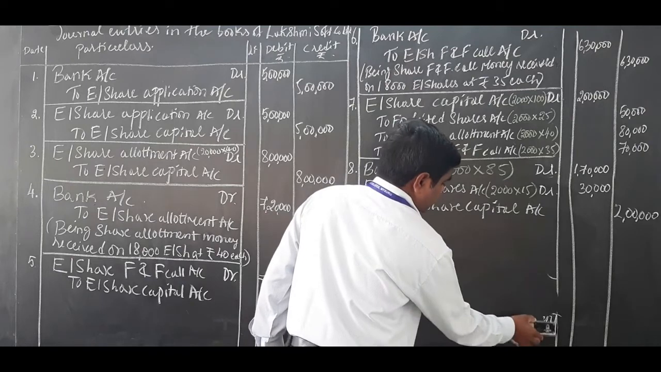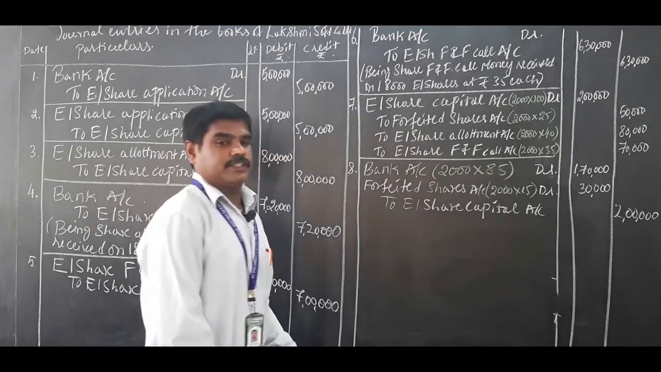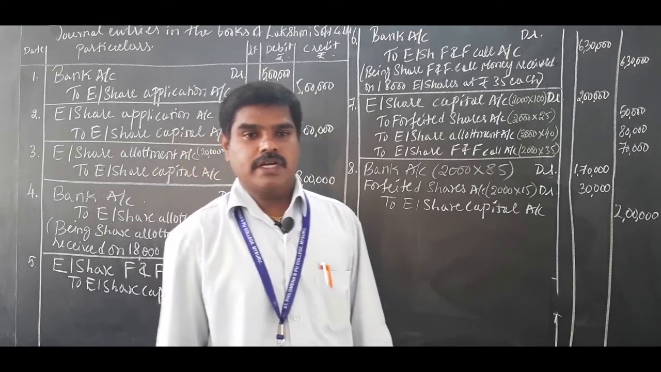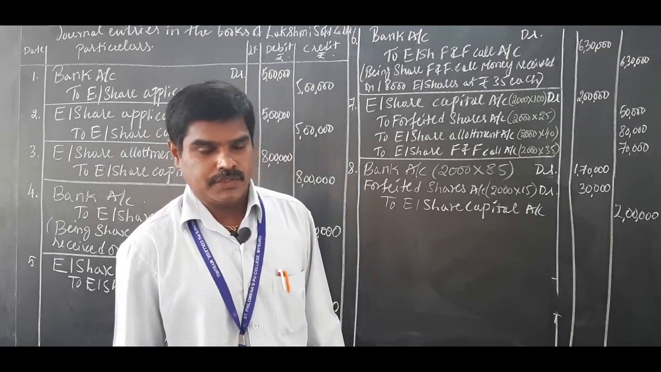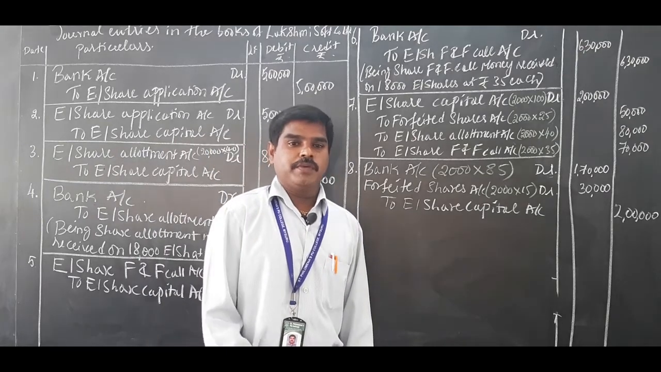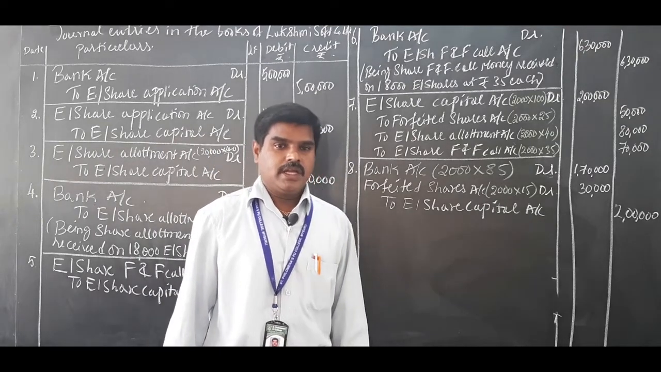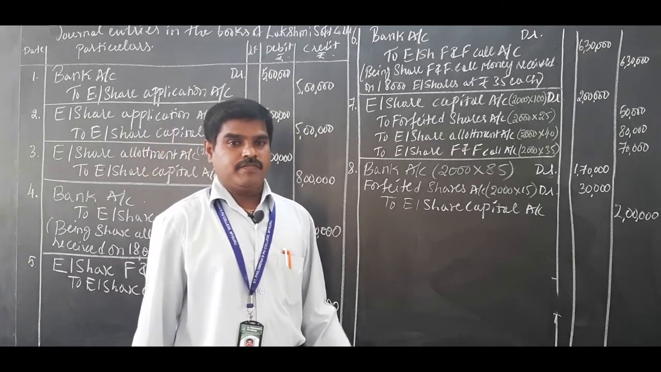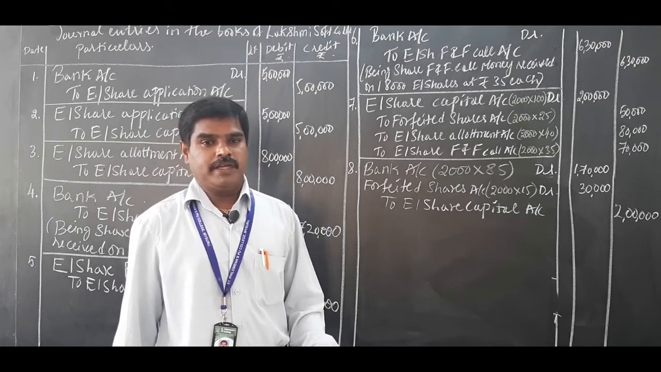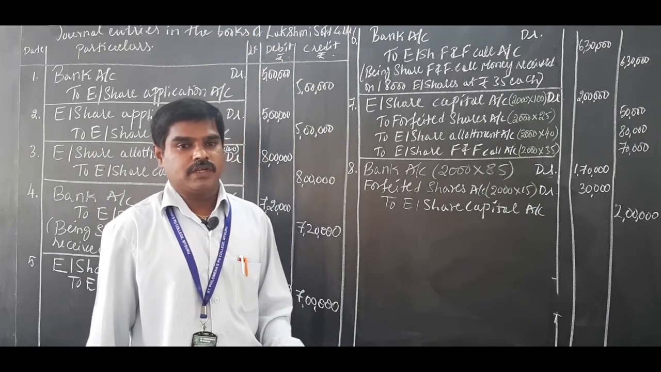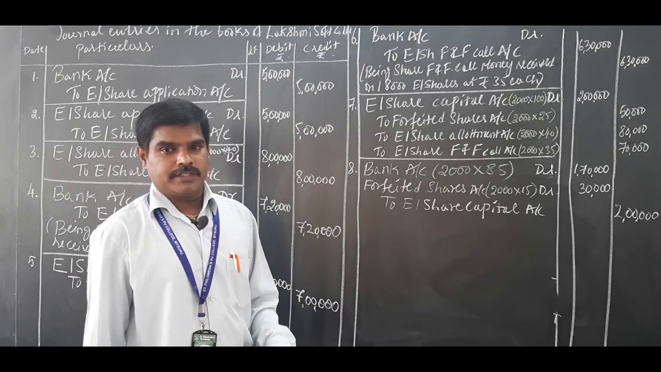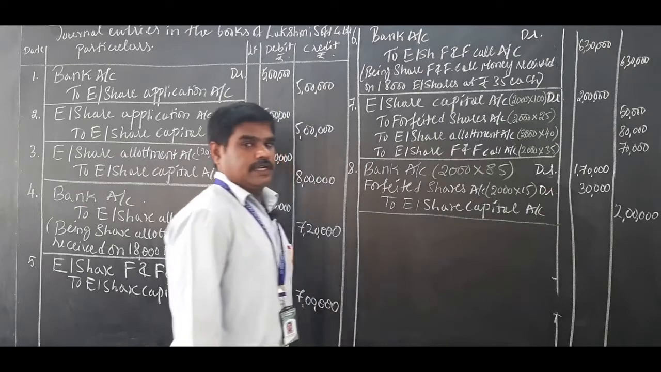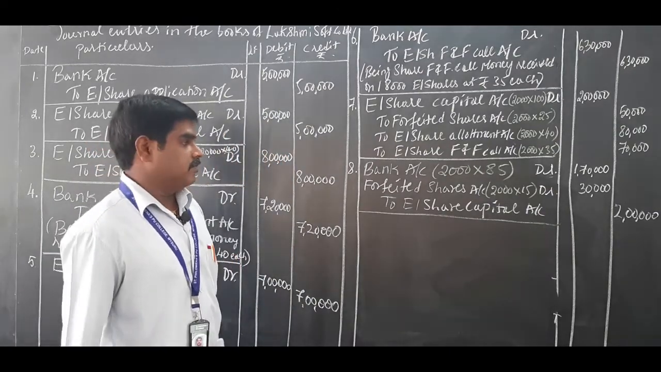2,000 forfeited shares were reissued at rupees 85 per share as fully paid up. So close journal entry number 8.